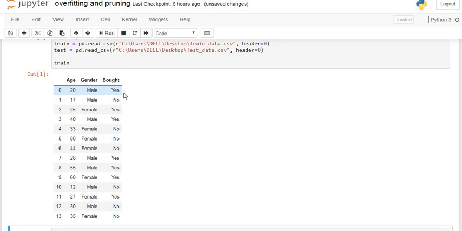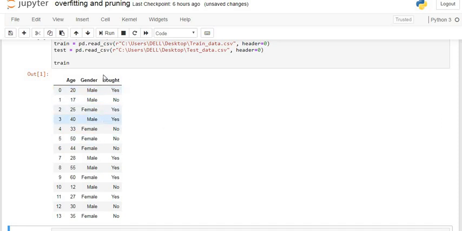By using age and gender, we try to see whether a person buys some product or not. Our target variable is a classifier, yes or no: yes when he buys some product, and no when he doesn't buy anything.